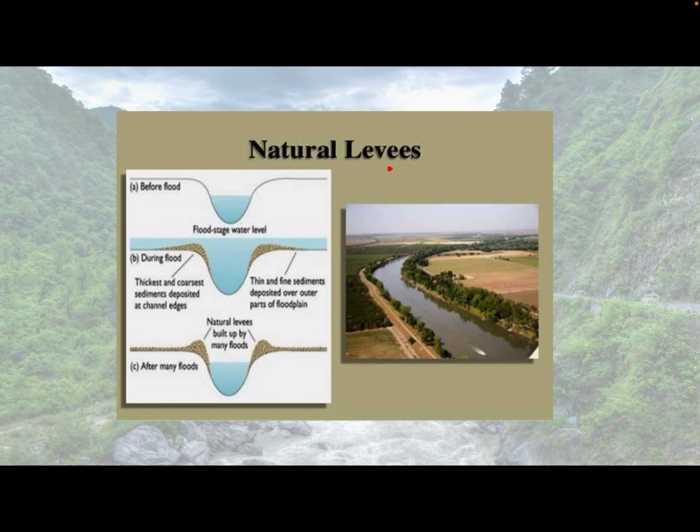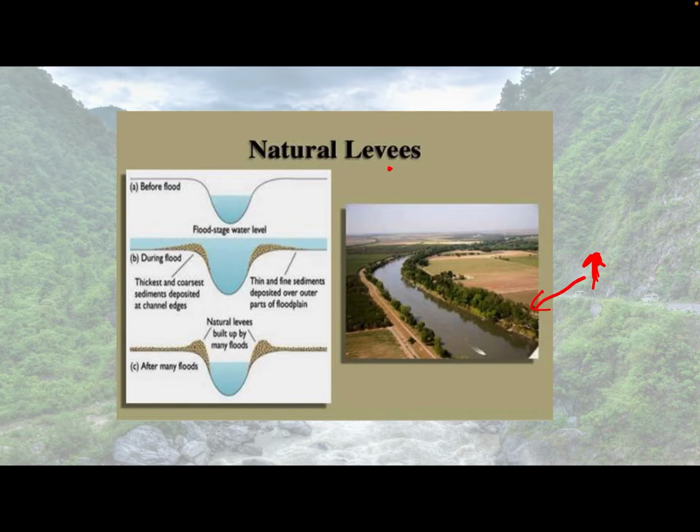See here, this is a natural levee. You can see on either side, there are depositions, and because of the depositions, it has a higher level. Here, before, normally the water was flowing.